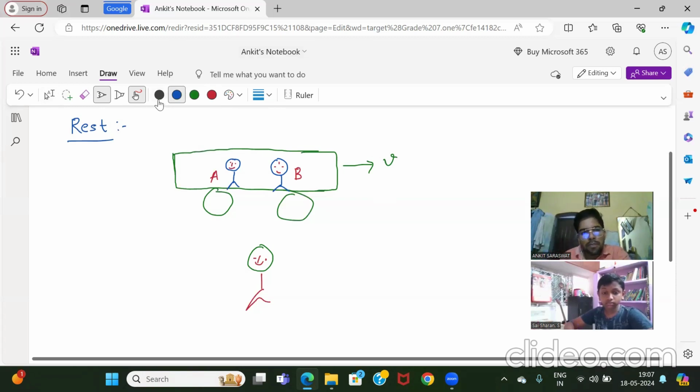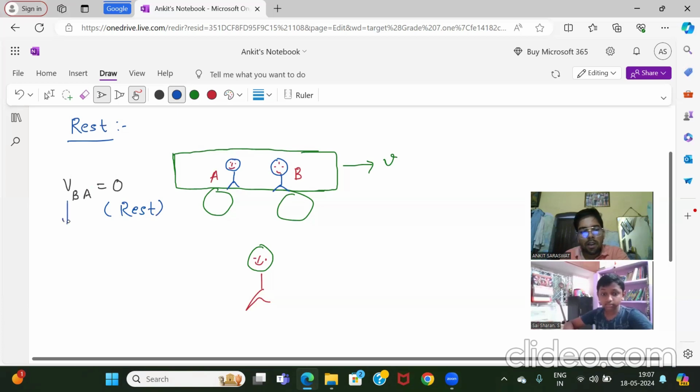First of all, tell me, according to B, what is the velocity of A? Sir, the train is moving, but we are not moving. So according to B, the velocity of A is 0. You're right. It means it is at rest. Understood? What is the meaning of this VBA?